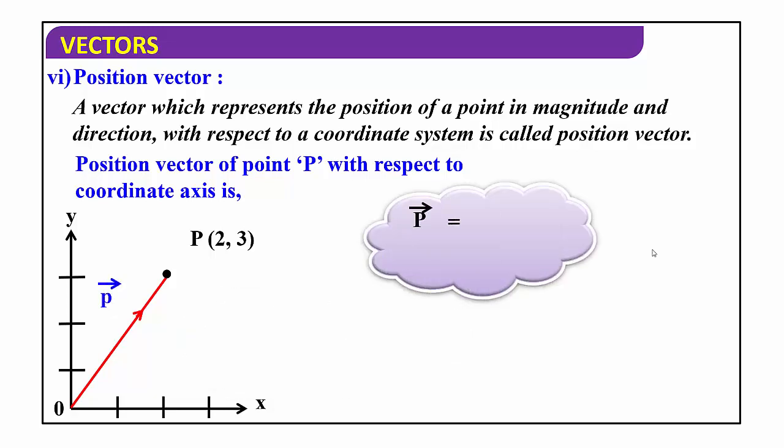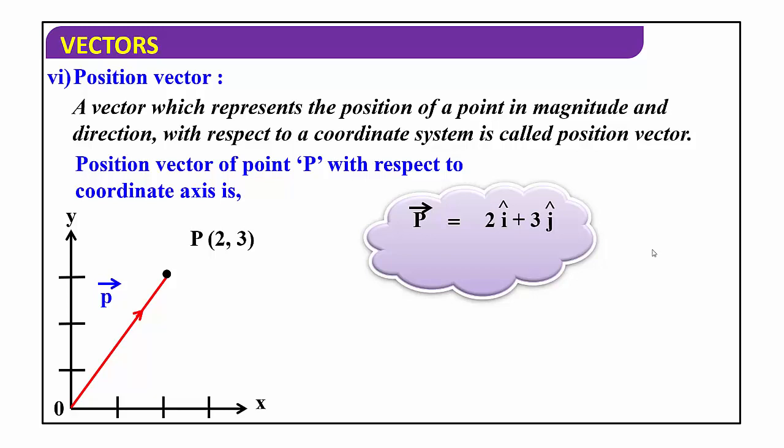So the vector P indicates the position of the particle. Position of the particle in the coordinate system is represented along positive x-axis and positive y-axis. Here we took the example of 2 and 3: 2 i cap plus 3 j cap. How to write the position vector? Observe here.